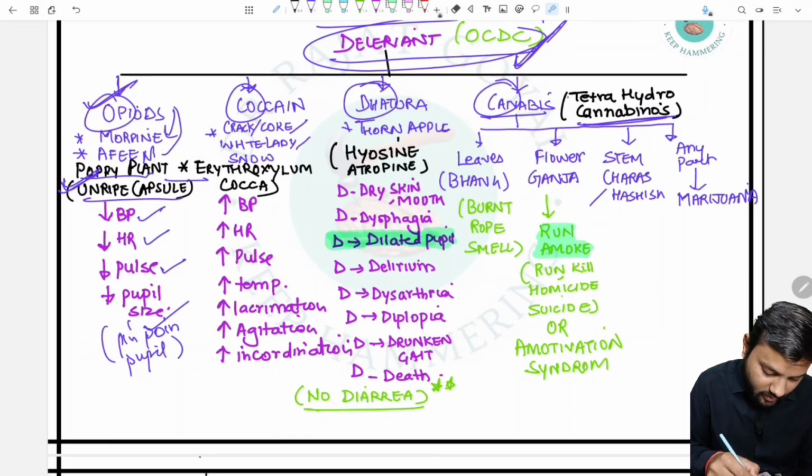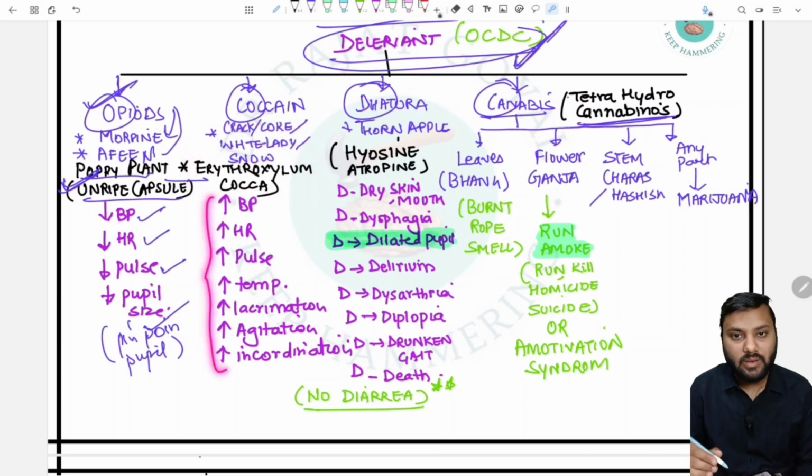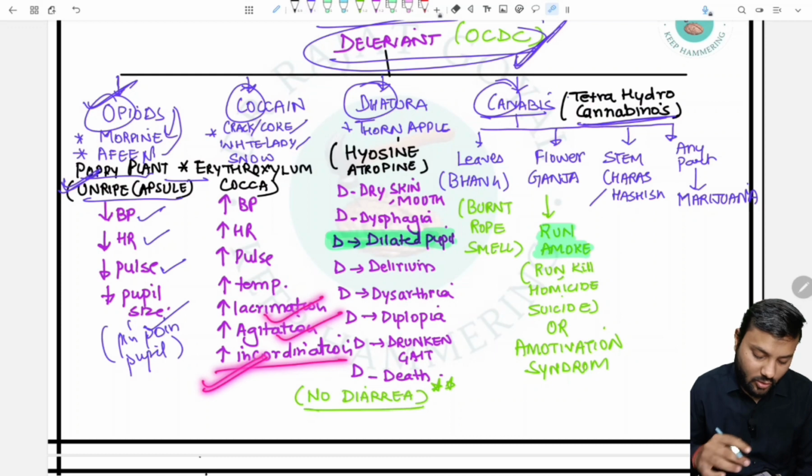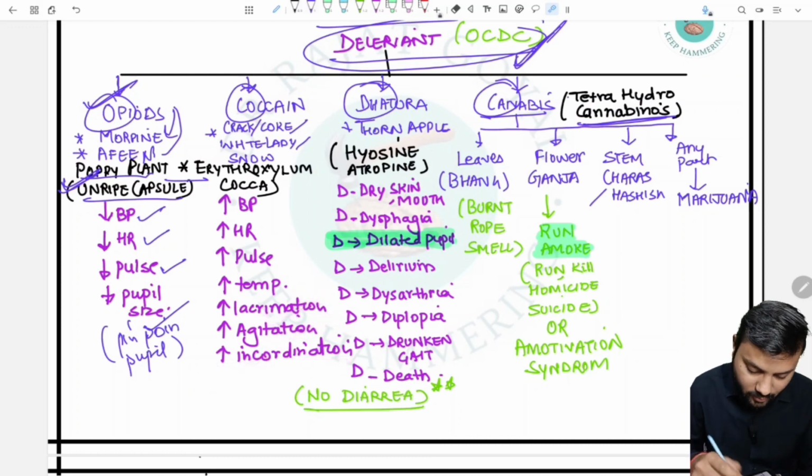In cocaine, also called crack, coke, white lady, or snow, which is derived from the erythroxylum coca, everything increases: increase in BP, heart rate, pulse rate, temperature, lacrimation, agitation, and also increase in incoordination. So everything will increase. In Datura, also called thorn apple, the main active principle is hyoscine, and second is atropine.